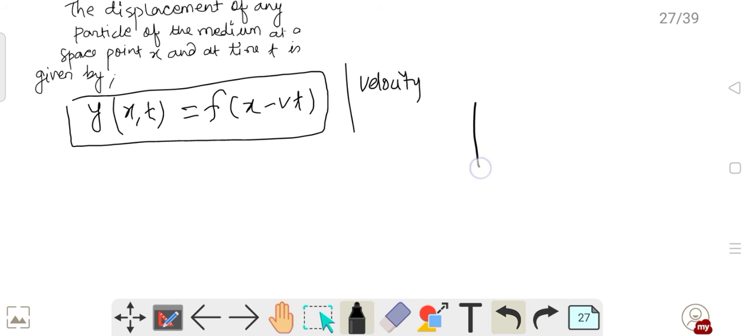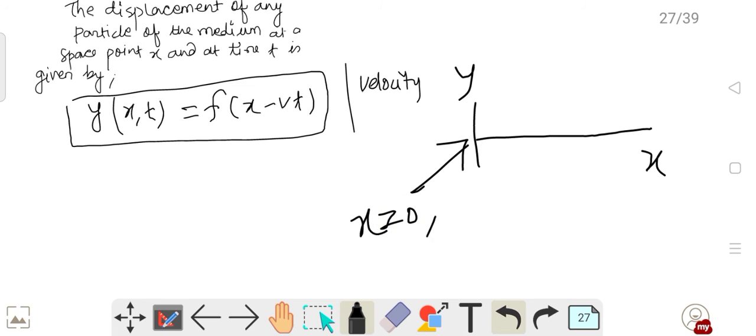Suppose this is a plot of y versus x, this is x, this is y. I am starting at x equals 0. I am not starting at t equals 0. At x equals 0, suppose I am taking the time which is t.